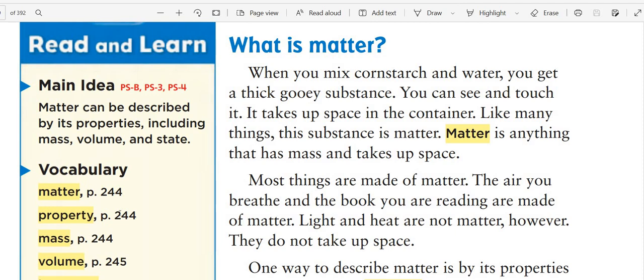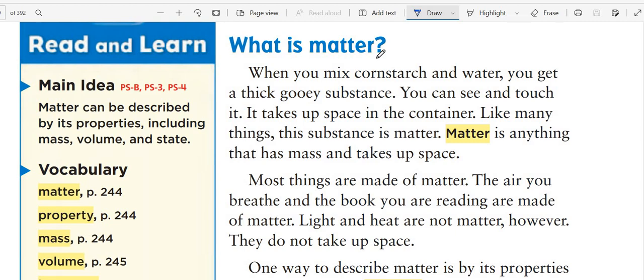Hope you're fine. Today we are going to start a new lesson about matter. In the beginning of the lesson, I want to know what is the meaning of matter. The meaning of matter is everything around you, everything you feel, everything you breathe, everything you touch. Everything around you is made of something, we call it matter.